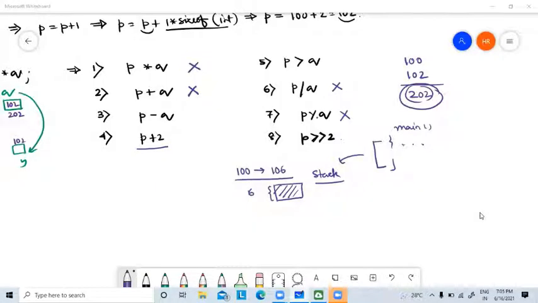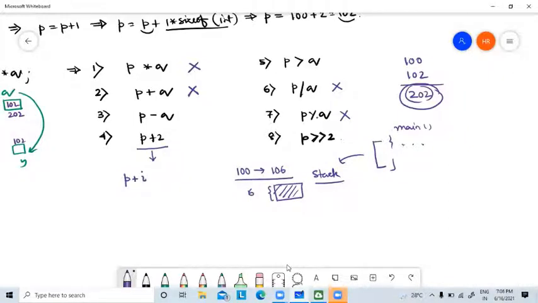Legal? P plus 2 means we are adding some constant value with a pointer variable. Is it legal or illegal? Yes, sir, valid, because we have already seen P plus I in the last class.